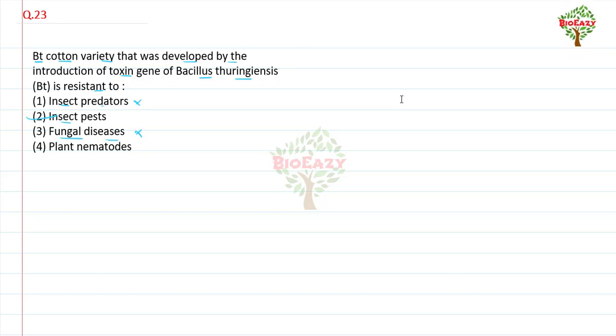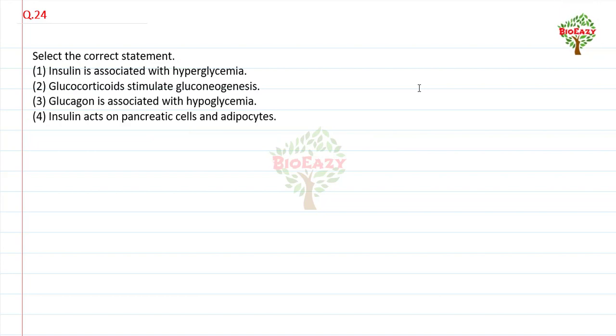Fungal diseases, no. Plant nematodes, no. The right option is insect pest. We all know that BT cotton is resistant to the cotton ballworm. Clear?